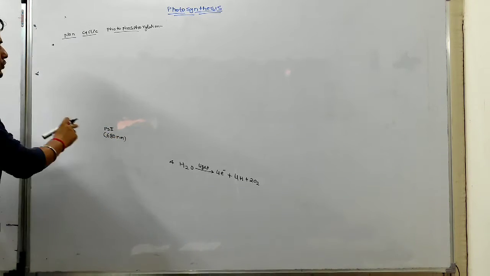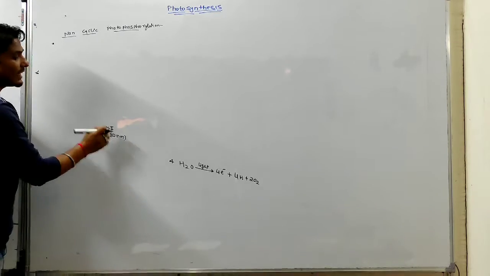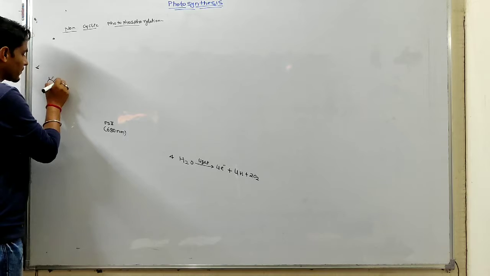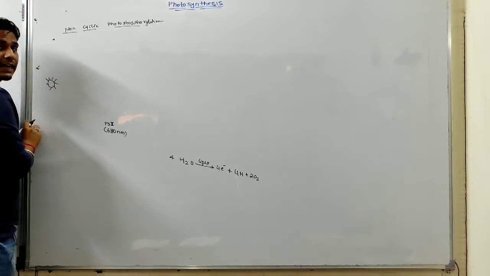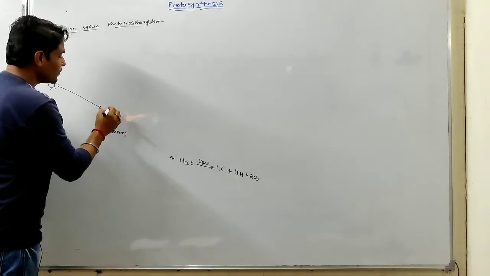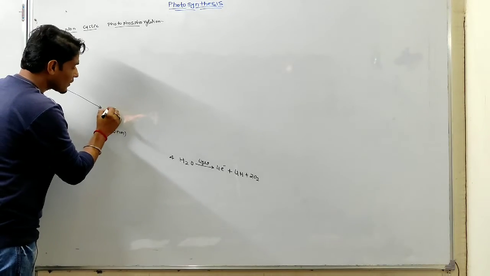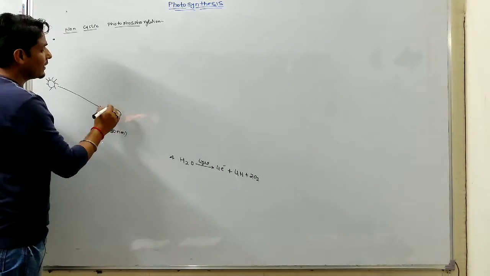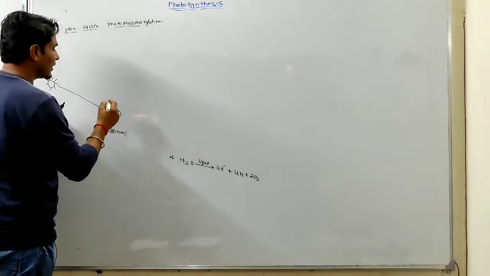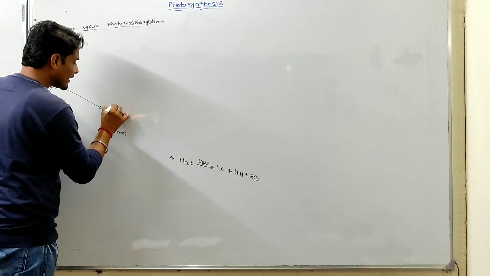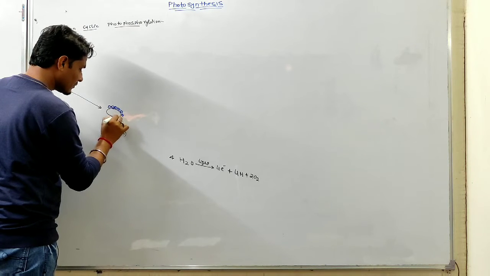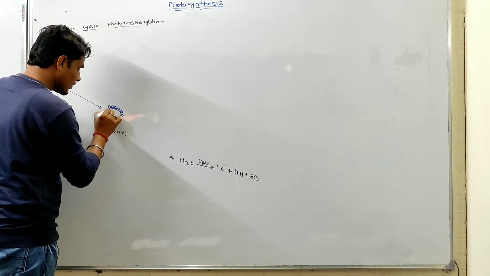When the sun emits solar energy and it is absorbed by photosystem 2, the chlorophyll pigment is present in the center and is surrounded by other pigments called accessory pigments.